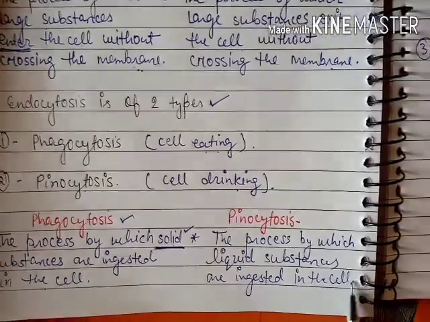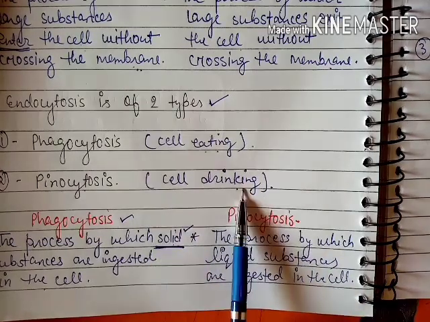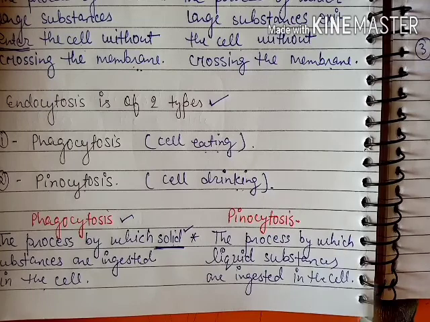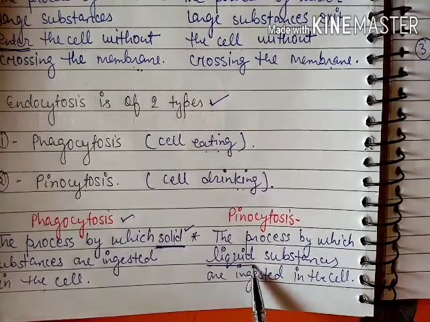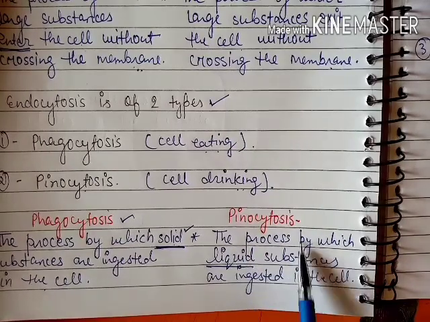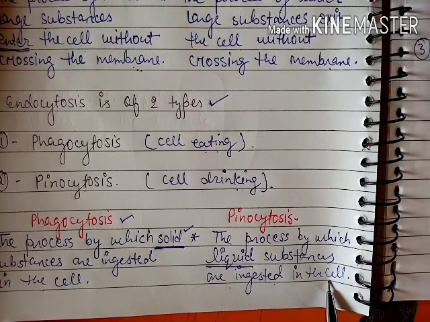The second one is pinocytosis, which means cell drinking, meaning the cells are ingesting material in liquid form. It is the process by which liquid substances are ingested into the cell. That kind of endocytosis is known as pinocytosis.